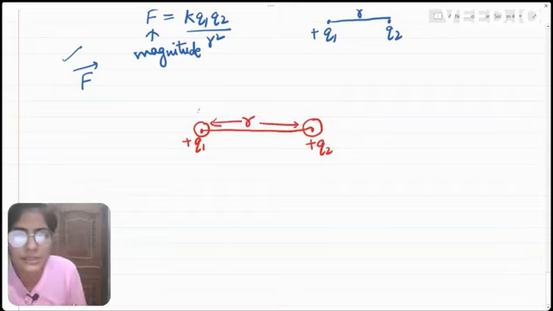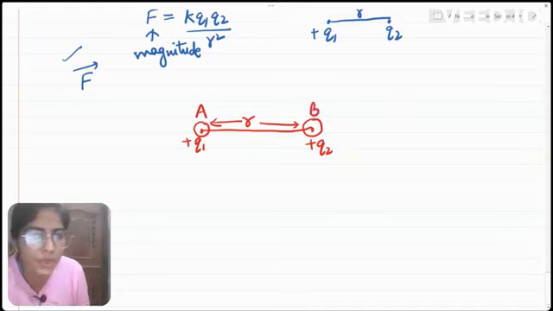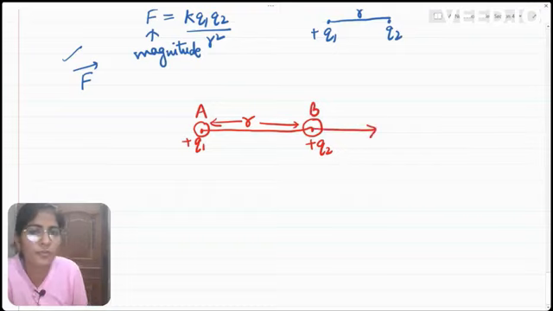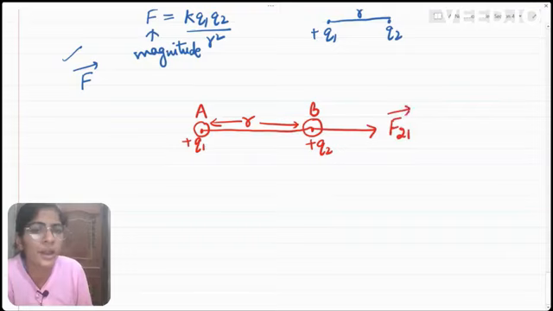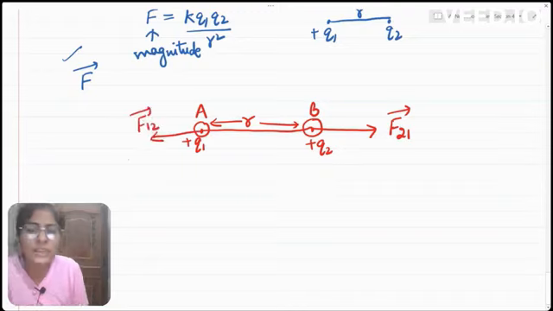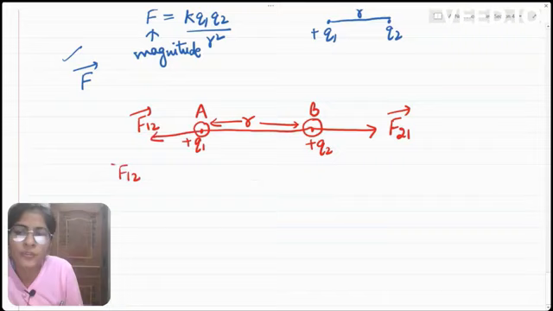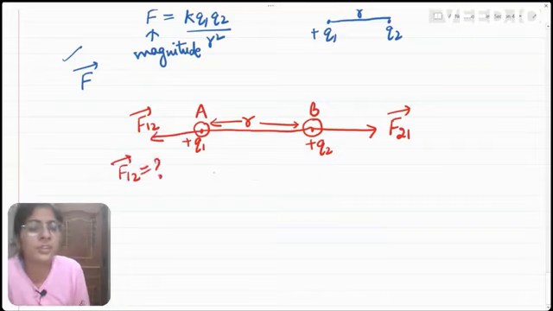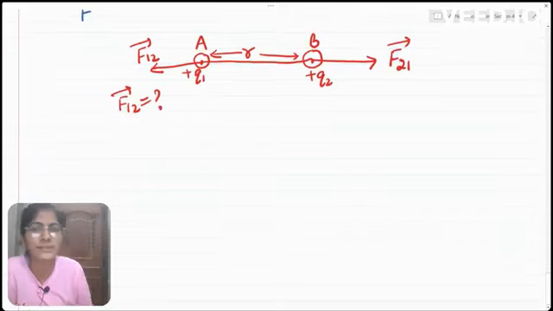And let us say this is the point A, this is the point B. We can see here that Q1 will exert force on Q2 in this particular direction, and force exerted by Q1 on Q2 is written as F21, while Q2 will also exert the same force on Q1 but in opposite direction, which is written as F12. We need to write the value of F12. What is F12 in vector form? This is what Coulomb's law in vector form implies.